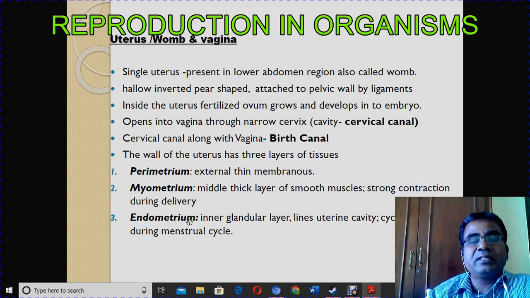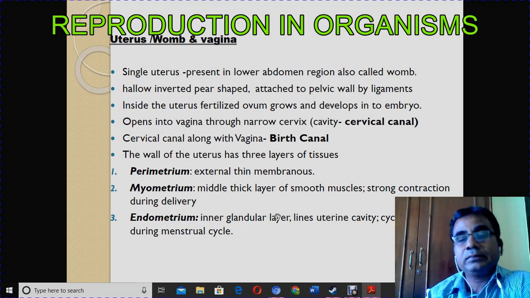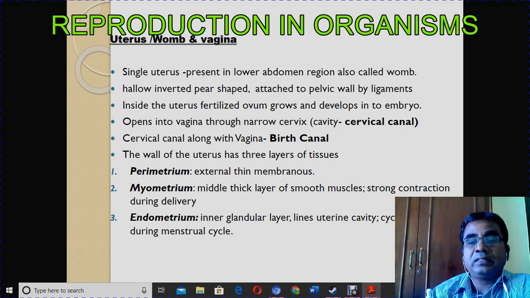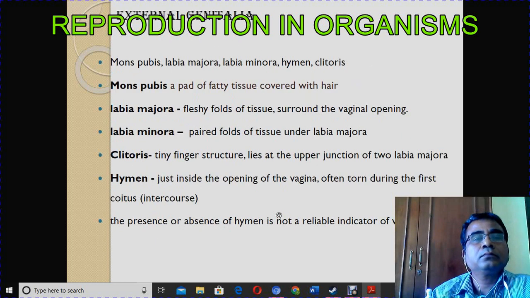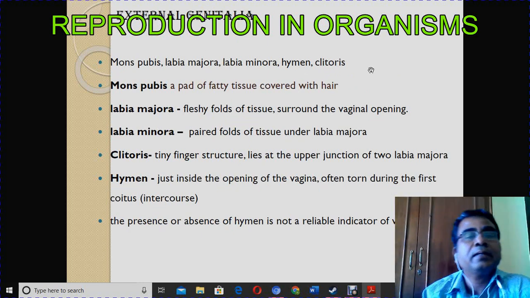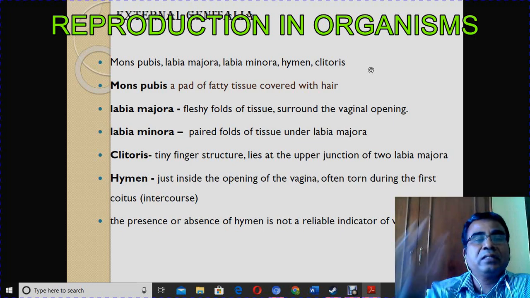And then endometrium is the inner glandular layer, and the cyclic changes during the menstrual cycle take place in the endometrium. And then the female external genitalia include mons pubis, labia majora, labia minora, hymen, and clitoris. These are the accessory and external genitalia.